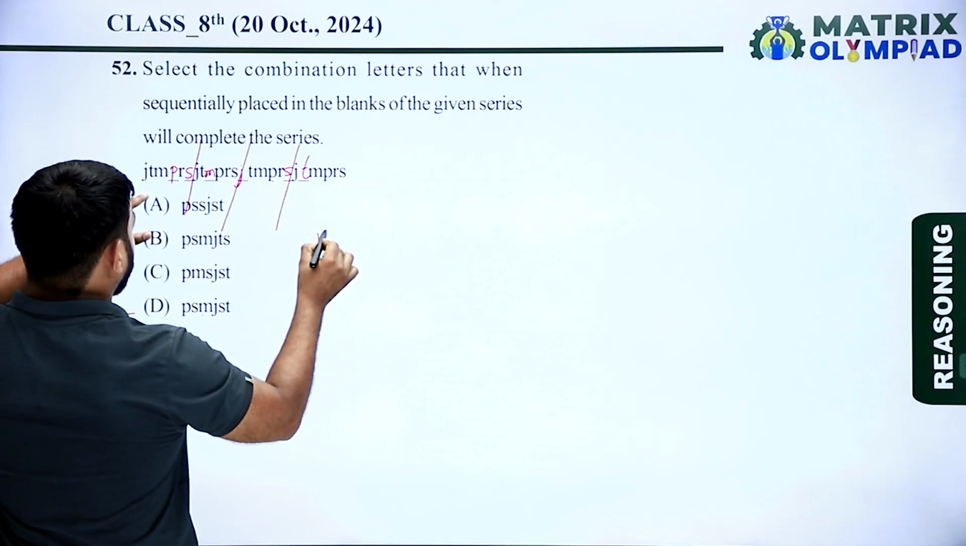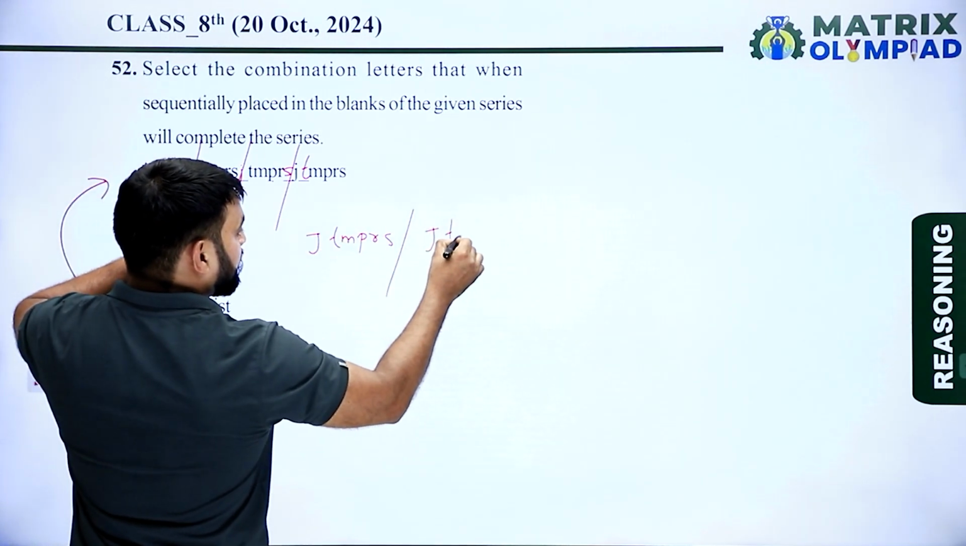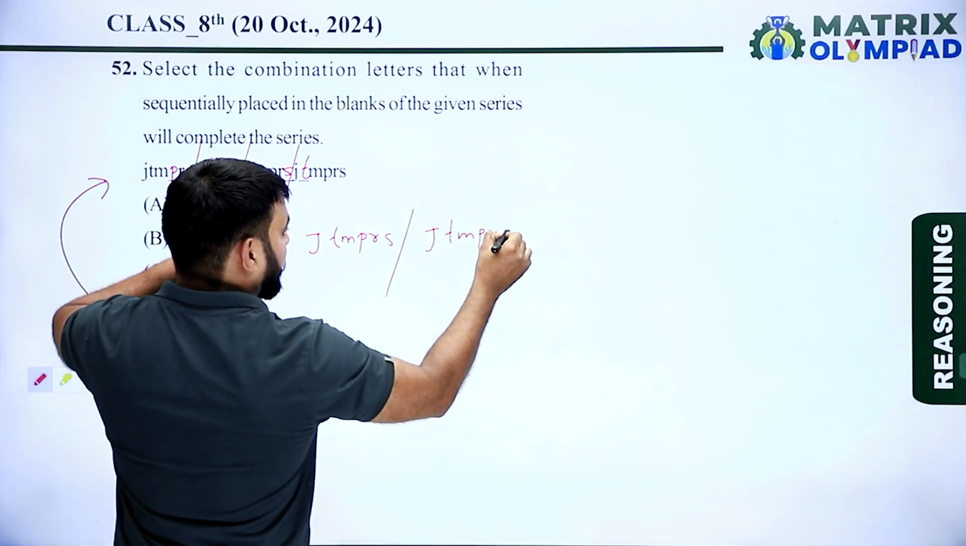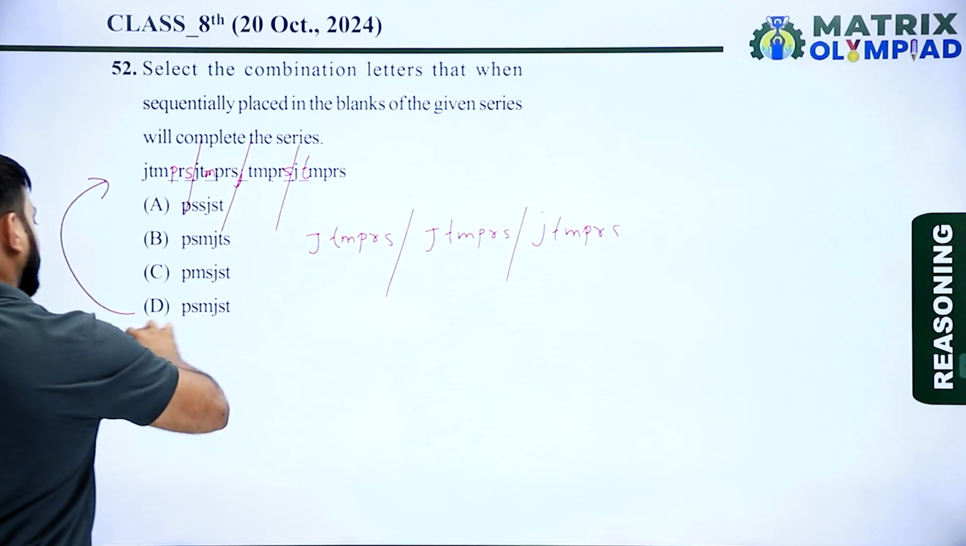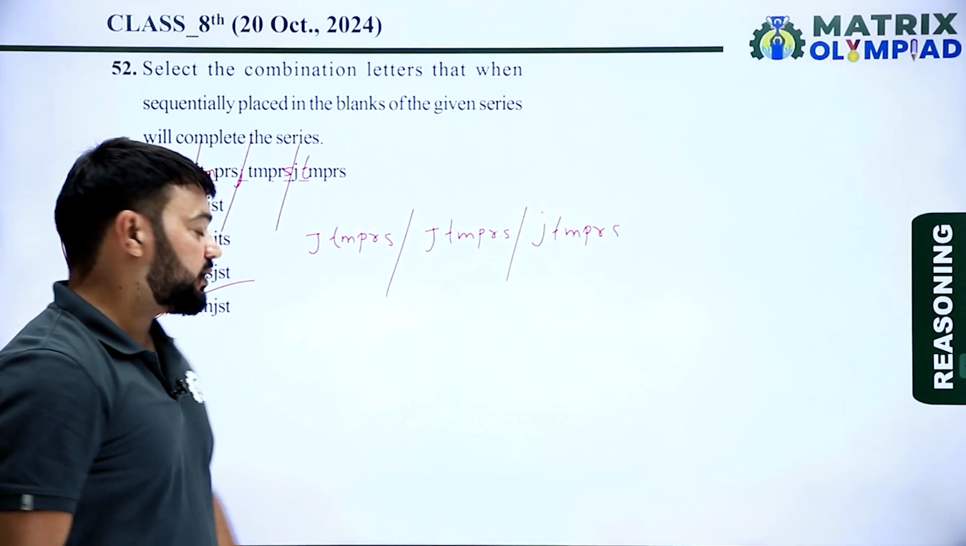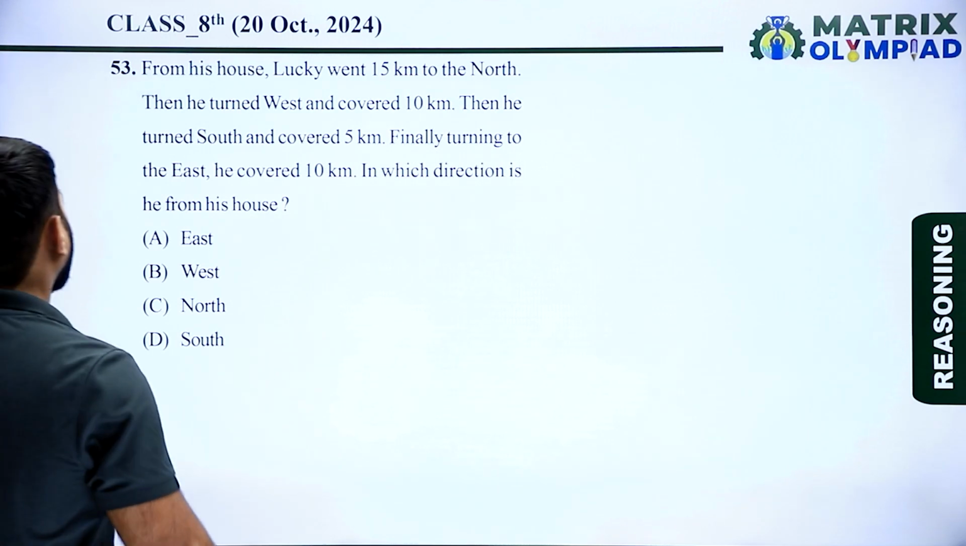So the pattern is JTMPRS, JTMPRS, JTMPRS. So here option D is the correct answer of this question. Let's move on to the next question. So now the next question is question number 53.